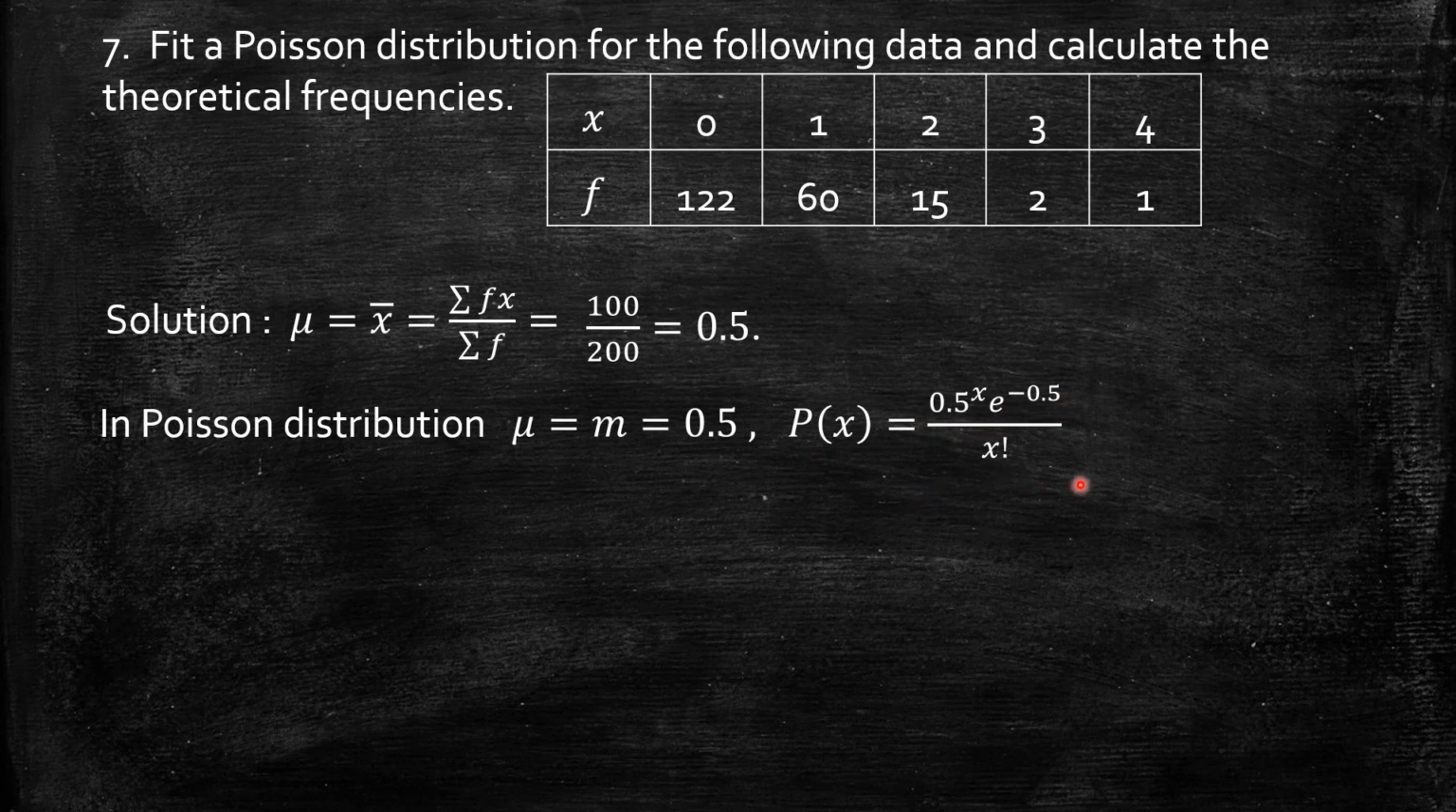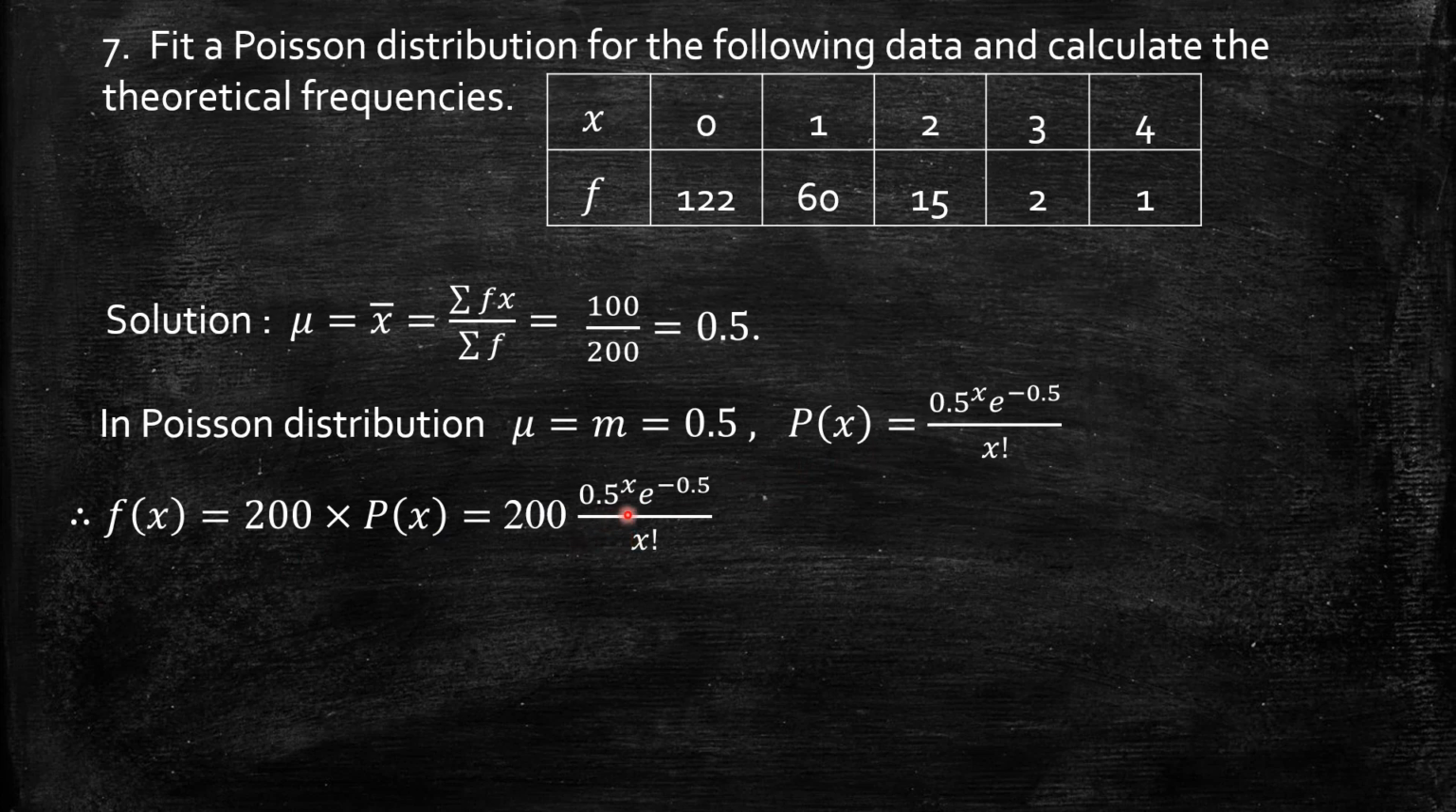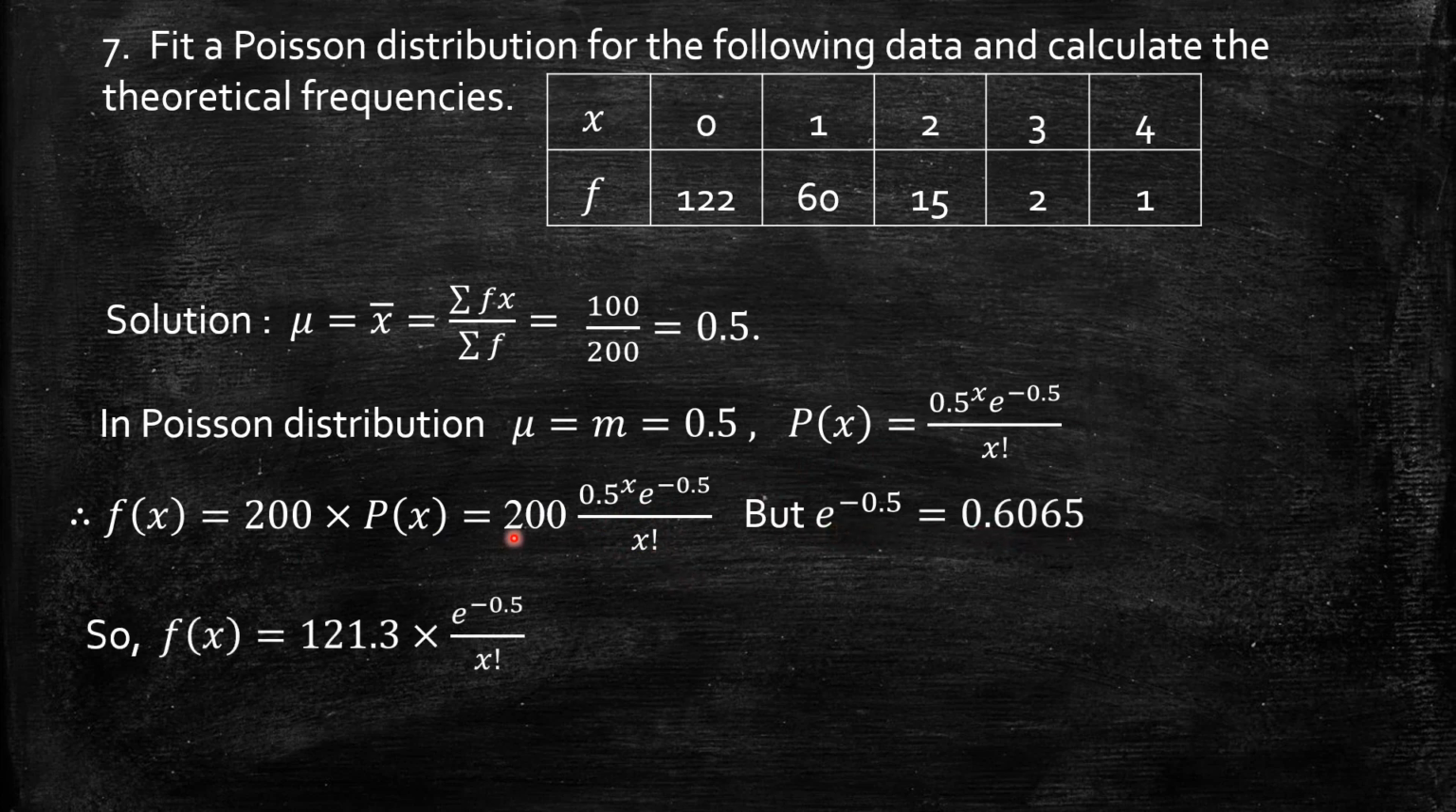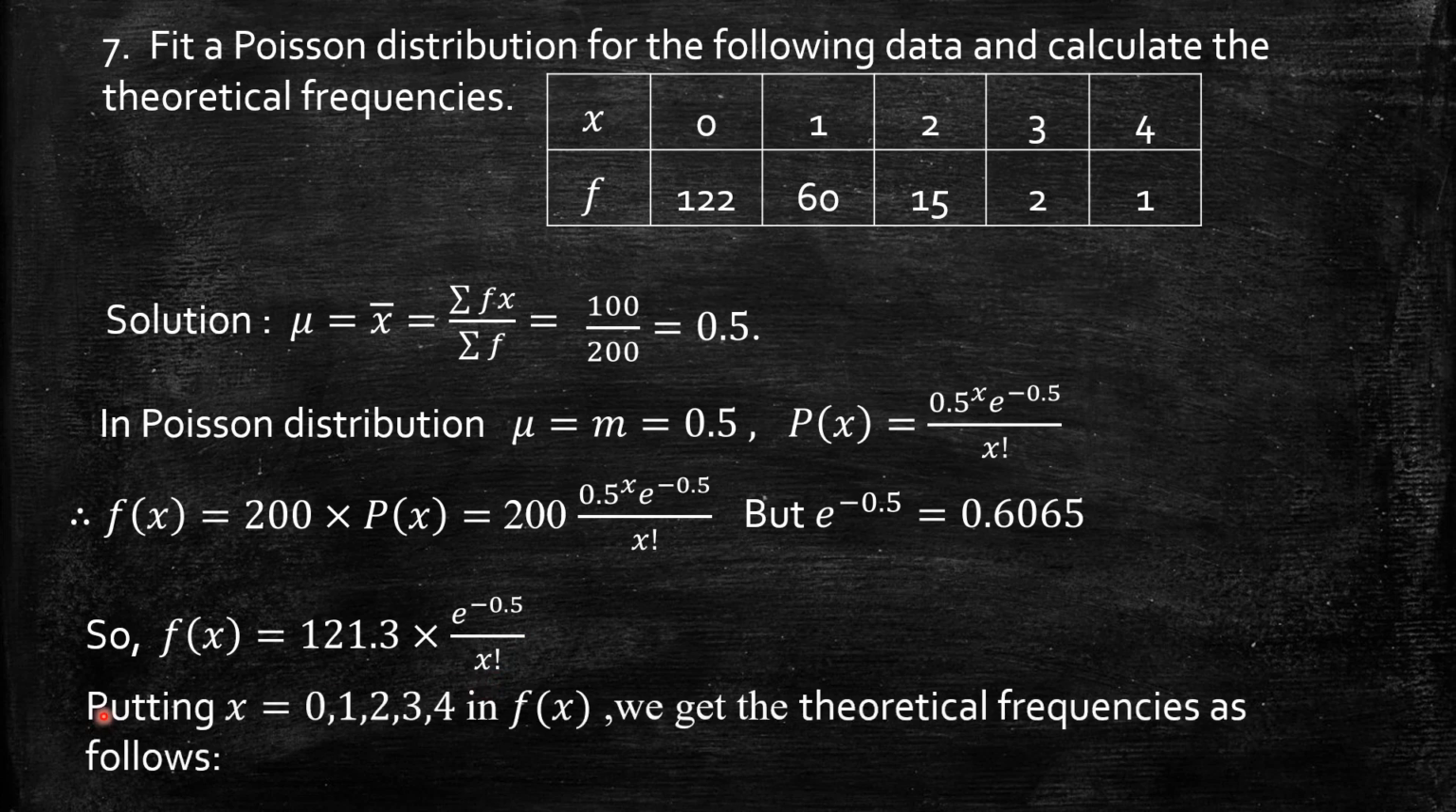Now since I want theoretical frequencies, meaning the expected number out of 200, let me take it as f of x by multiplying this with 200. So f of x is equal to 200 times p of x. So 200 into 0.5 power x exponential minus 0.5 by x factorial. Since exponential minus 0.5 is 0.6065, multiply that with 200. So it gives 121.3 into 0.5 power x by x factorial. Now I can get the frequencies corresponding to x equal to 0, 1, 2, 3, 4. So we get theoretical frequencies as follows.